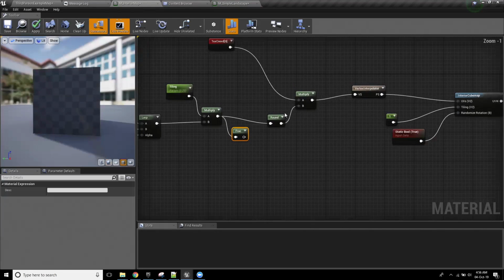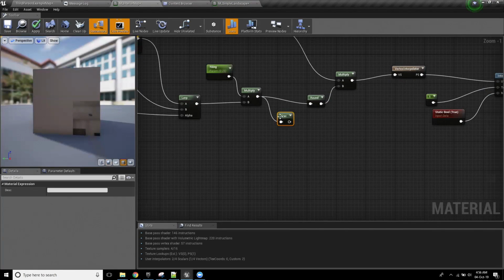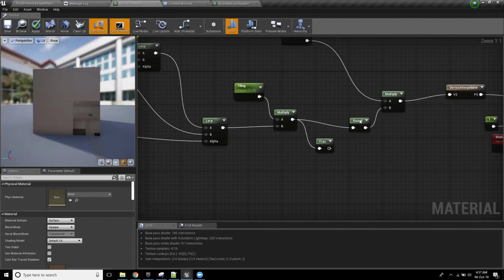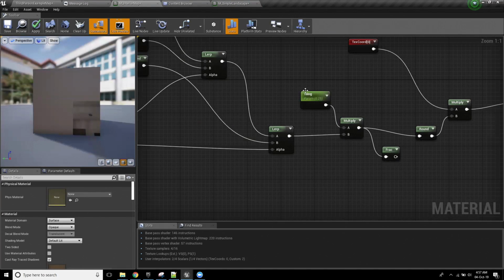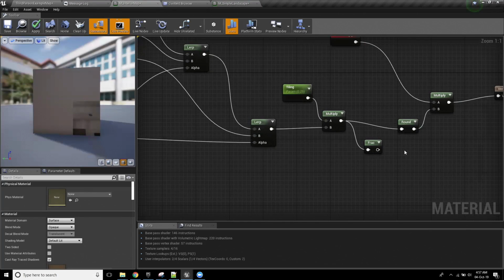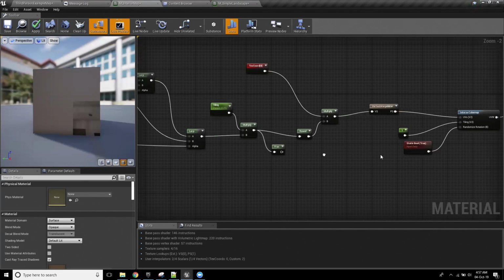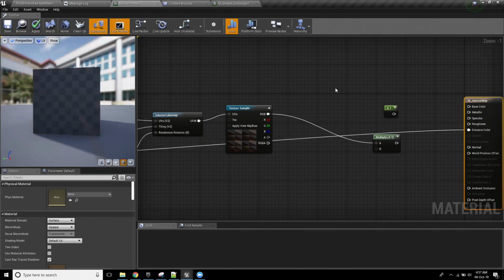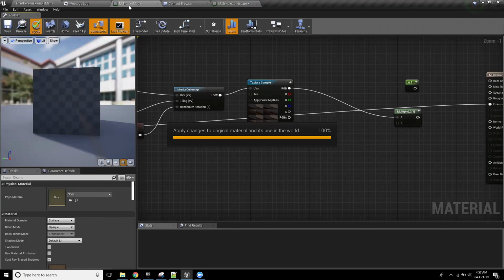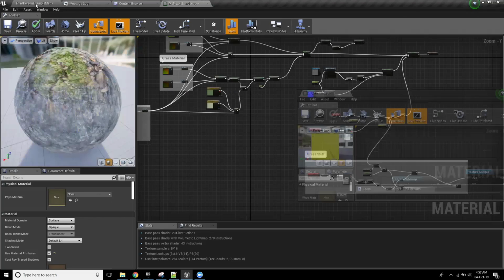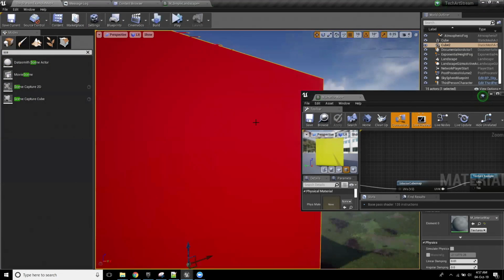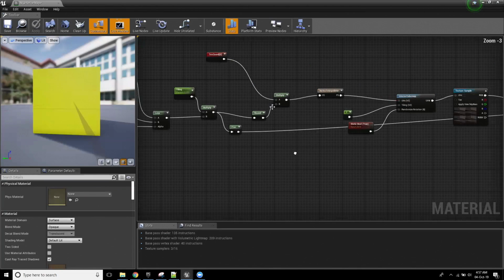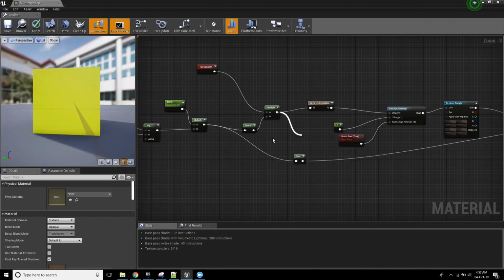So if I use a frac node, one of the things that a lot of people underestimate is the power of a frac node. Okay. Now what we're doing right now is everything that's coming in here is telling us how much this value is being multiplied by to end up at its new position, right? But if I was to get a frac node and plug that into the emissive color actually. So, okay, sorry, I just realized I forgot one thing. I didn't want the frac node from there. I wanted the frac node from here.